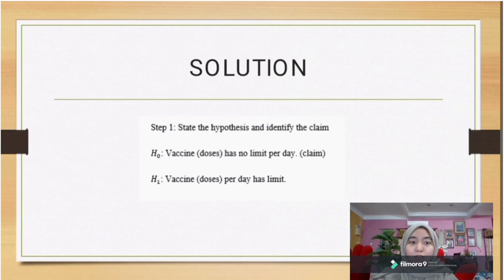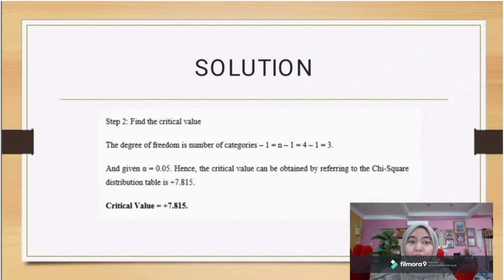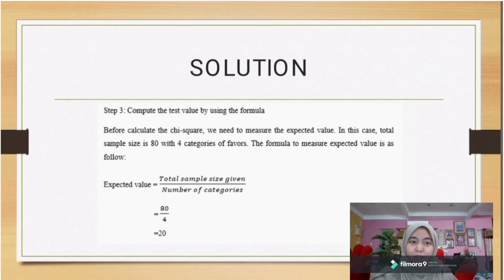Next, the vaccine dose. We will state the hypothesis, which is that the vaccine dose has no limit per day, and that is the claim. We will find the critical value, and the critical value that we got with the alpha of 0.05 is 7.815. After we find the critical value, we will find the test value using a formula.